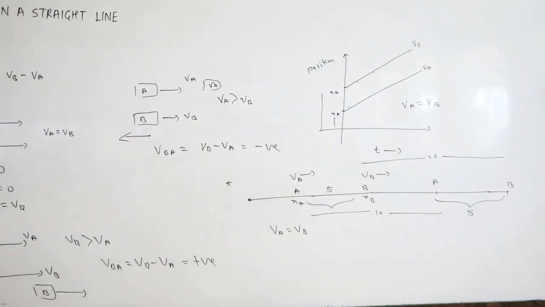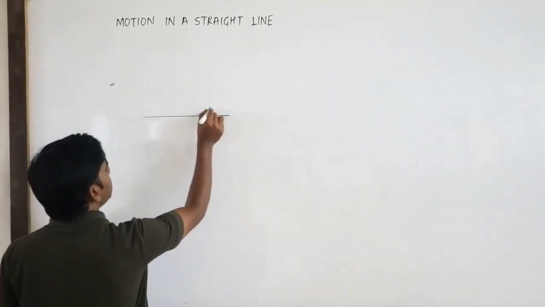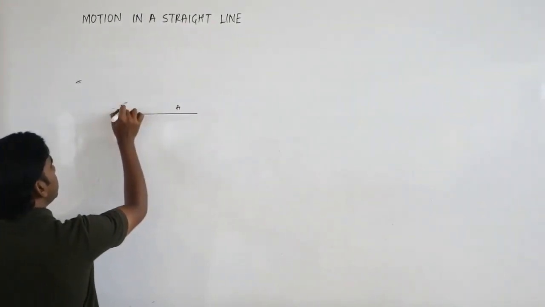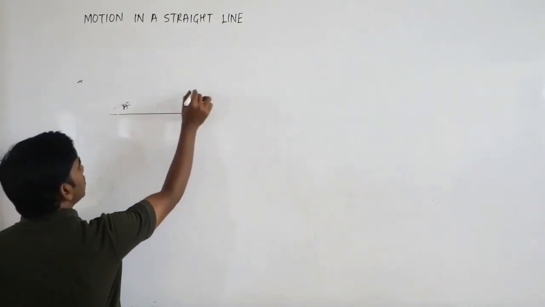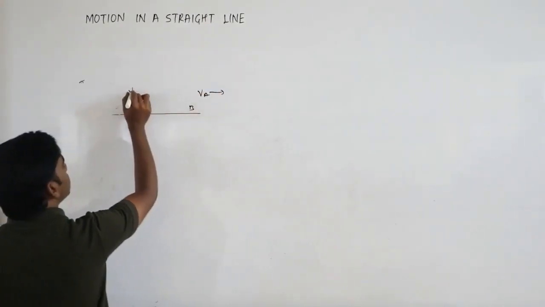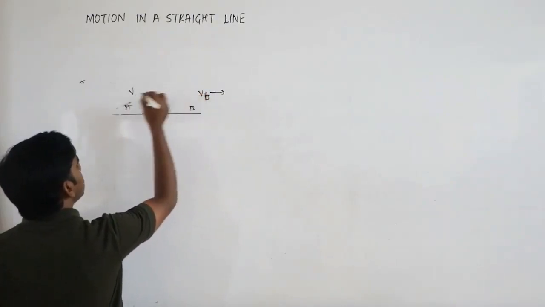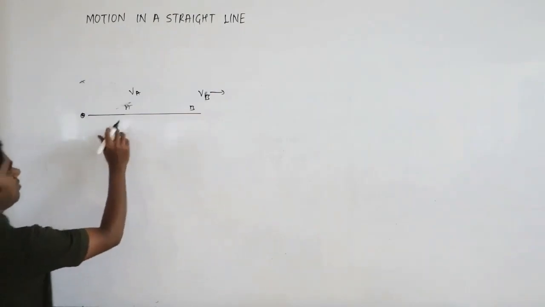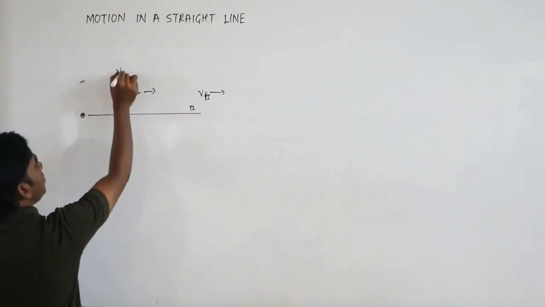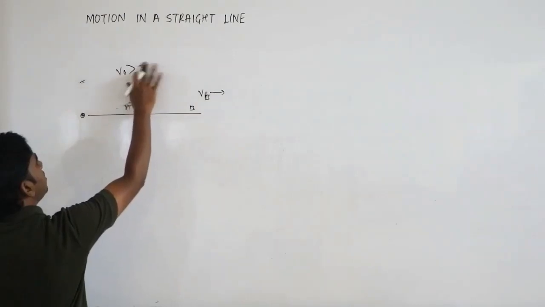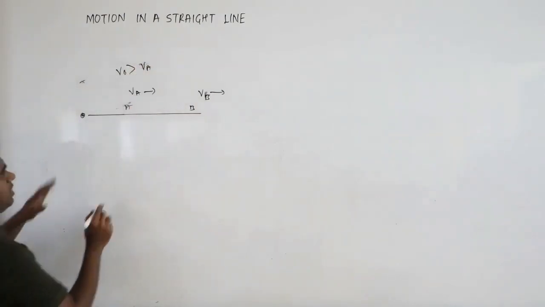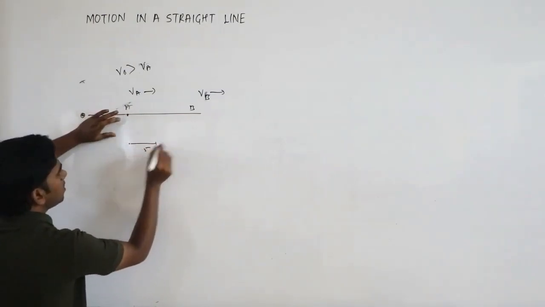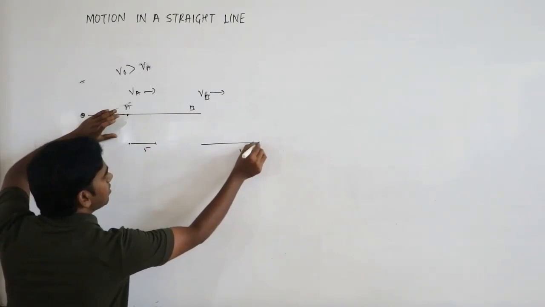Now suppose vehicle A is here and B is here, or you can take A here and B here. This is moving with VA and this is moving with VB. This is the origin. Now if you want to plot the graph for the situation VB is greater than VA: if A travels, say, 5, B will travel 10.